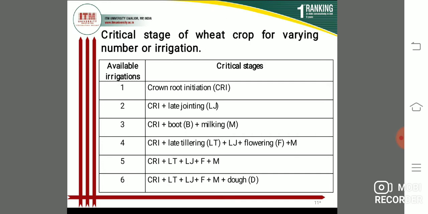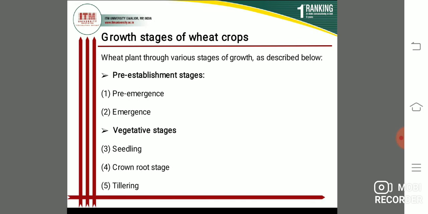Students, the 3 irrigations should be given at CRI, flowering and milk stage for high wheat yield. Since a high number of irrigations may not have a sufficient effect on grain yield in timely sown wheat, the last 3 irrigations may be necessary in several instances. So this is the critical stage for wheat crop for varying numbers of irrigation. Next, the content is growth stages of wheat crop.